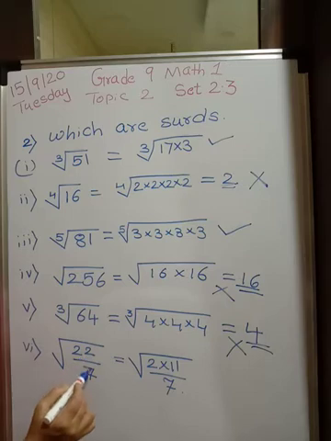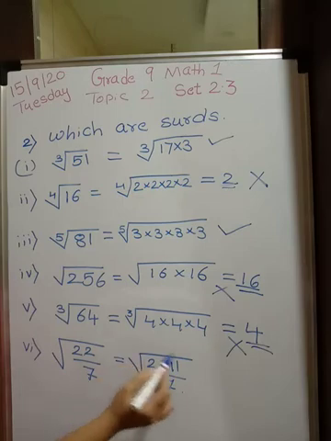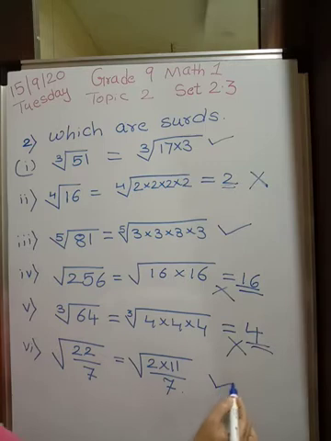Square root of 22 upon 7. We don't know what the square root of 22 is. We don't know what the square root of 7 is. So this answer will again be an irrational number, and therefore this is a surd. Are you understanding me? Okay. So we have surds as first, then third, and sixth is a surd. Okay. It was easy, no?